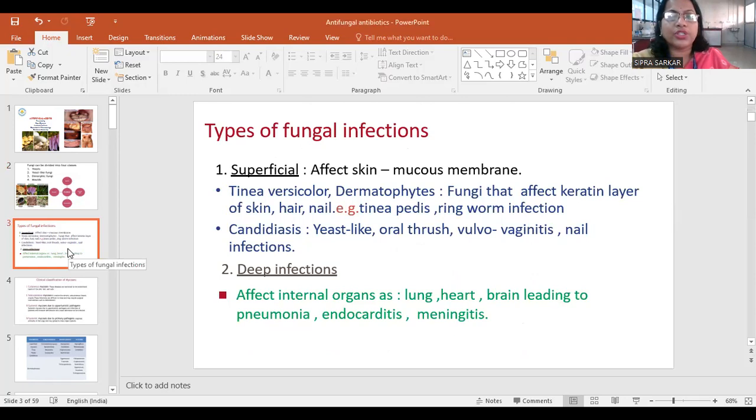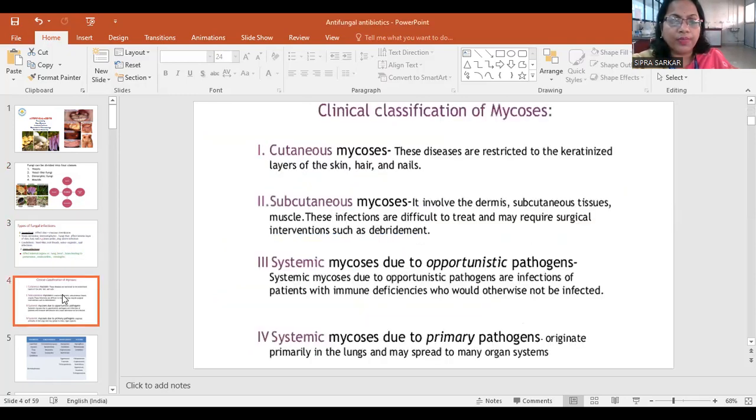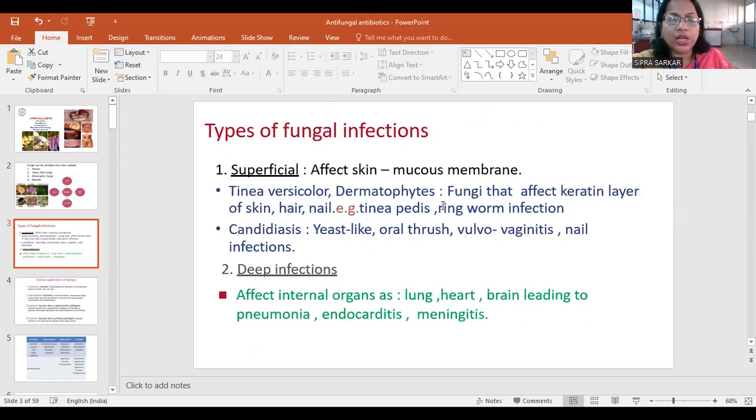Fungal infections are divided into superficial and deep infections; there is also a clinical classification. Superficial infections affect the skin and mucous membrane, like tinea versicolor and dermatophytes, fungi that affect the keratin layer of skin, hair and nails, such as tinea pedis and ringworm. Candidiasis is a yeast-like infection: oral thrush, vulvovaginitis, nail infection.